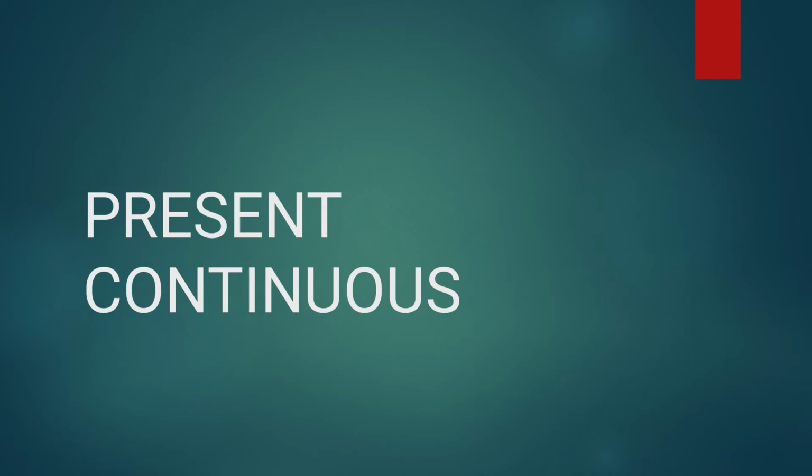Hello everybody. In the previous video, the first video, we discussed what voice is, and we also saw the types of voices and tried to understand the definition of active voice and passive voice. In that first video we were discussing simple present tense, and now we will discuss present continuous tense. That means if a sentence is given in present continuous tense, how will we convert that particular sentence into either active or passive voice? We will see that. Okay?